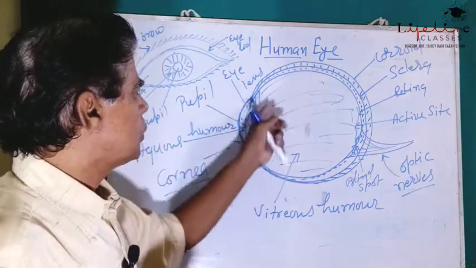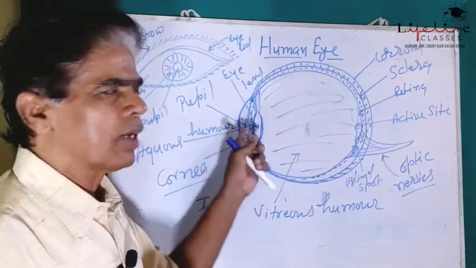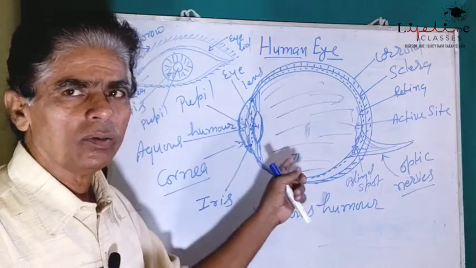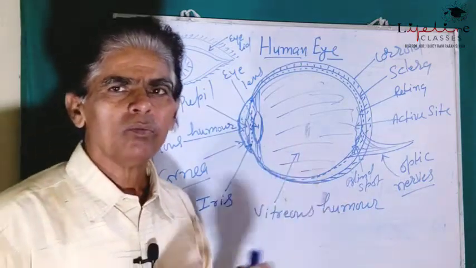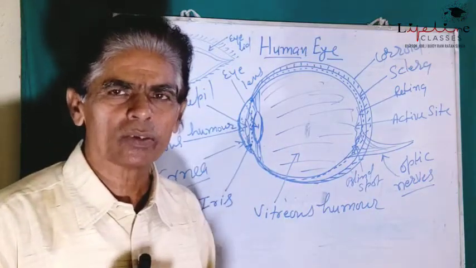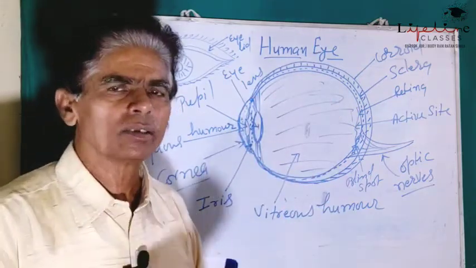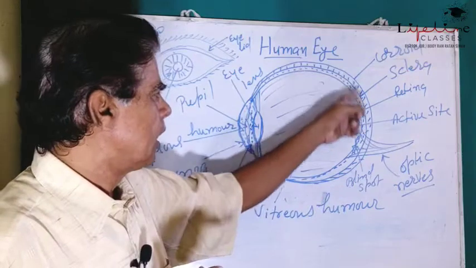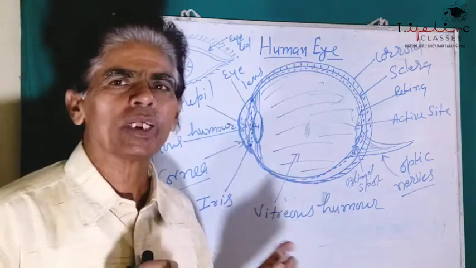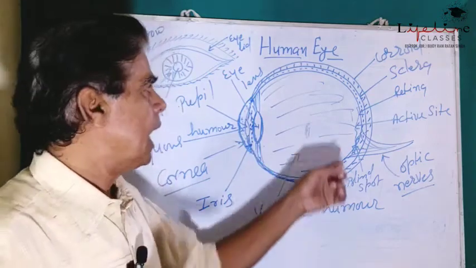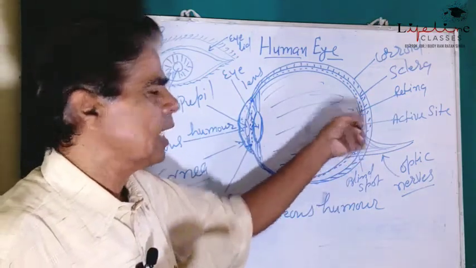Now this vitreous humor is bounded by a hard layer of muscles, means rough and tough muscles, which is composed of 3 layers, in which the innermost layer is photosensitive and it is called retina.